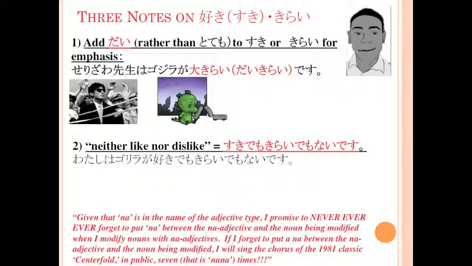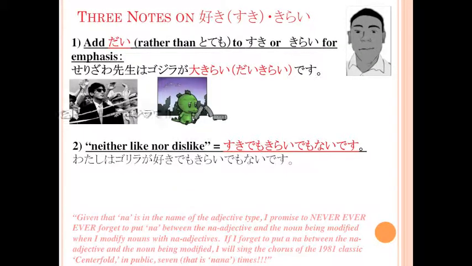If I forget to put a na between the na adjective and the noun being modified, I will sing the chorus of the 1981 classic Centerfold in public seven, that is, nana times.